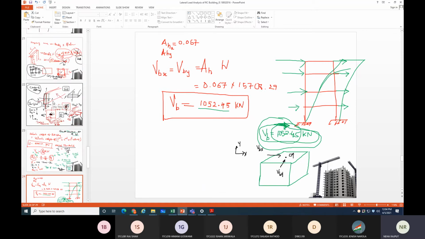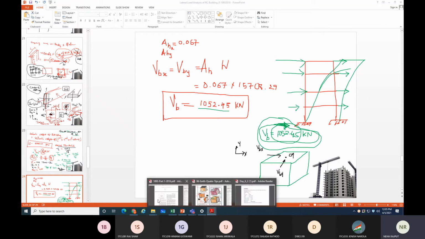Again it depends on in which area the building is available, like zone, then importance factor, response reduction, all this together will form the EQ force in your building, and this EQ force will be resisted by each and every floor, and how this load is distributed to each and every floor, that we are doing.